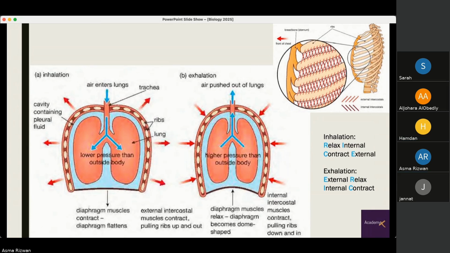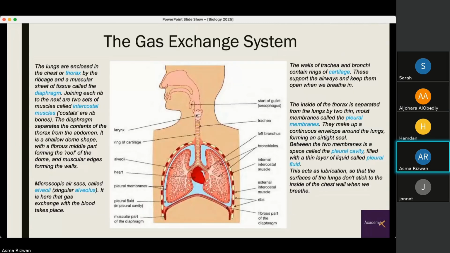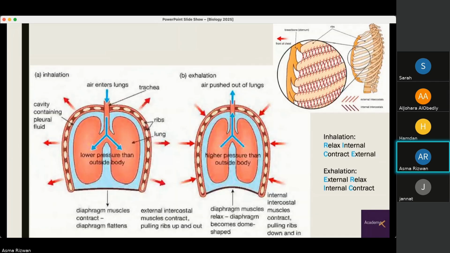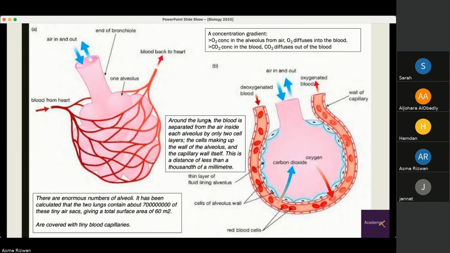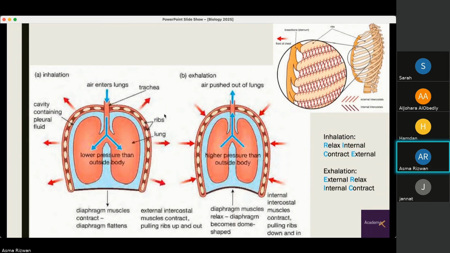The air that we expel is composed of carbon dioxide, which goes from the alveoli into the bronchi, bronchioles, trachea, and is then breathed out through the mouth or the nose. So the main site of gas exchange is the alveoli. And inhalation and exhalation involve the rib cage, the diaphragm, and a pressure difference.